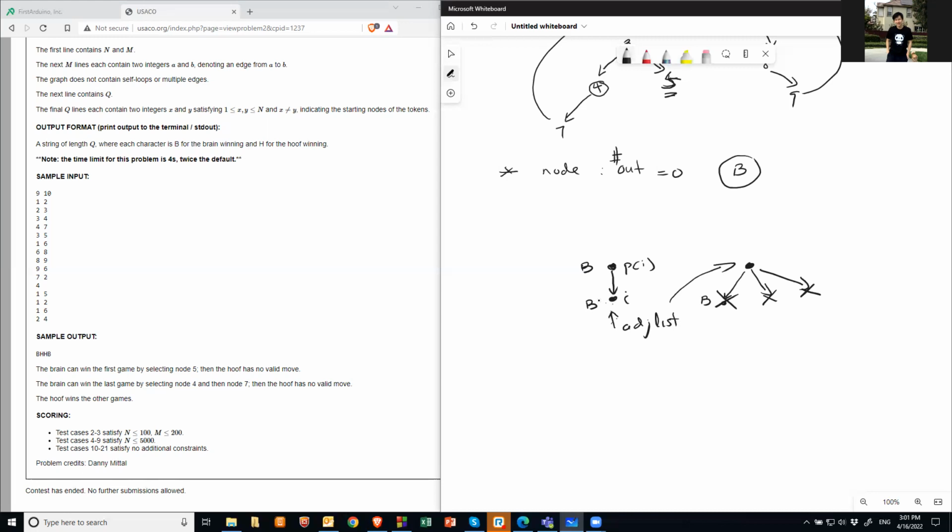So I can do a kind of reversed backfill. I set up a queue, and I put in the queue every node whose ADJ list is empty.